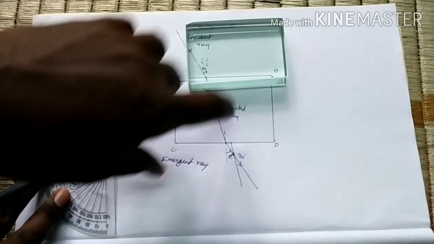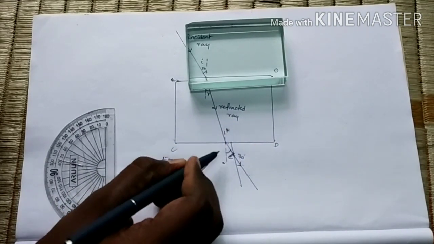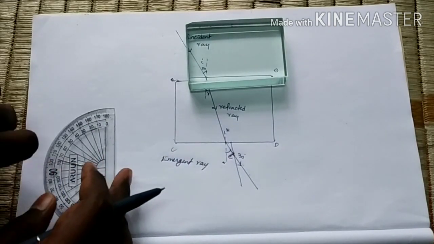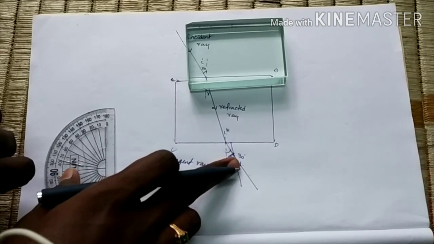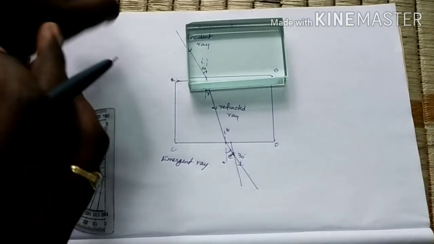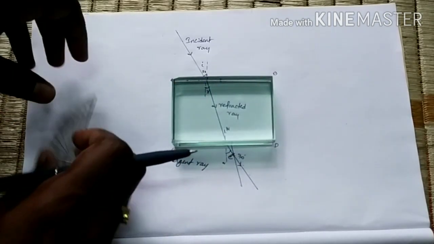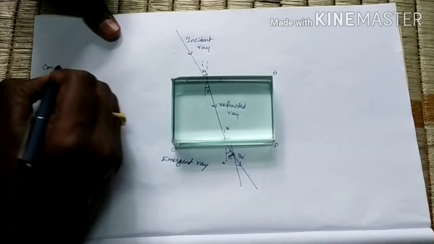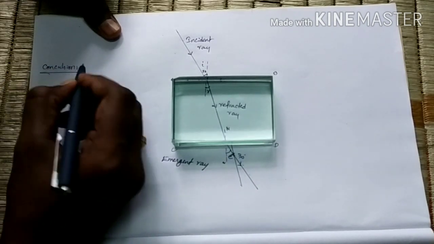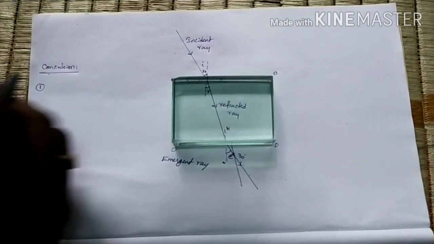And then we drew a normal to the CD here, and the angle between the normal and the emergent ray is called the angle of emergence. Right, what is the angle of emergence we get here? The angle of emergence is also 30 degrees. So from this, what do we conclude? The conclusion from this activity. What we have to learn from this activity? Conclusion. Here we observe that the angle of incidence and the angle of emergence are the same.